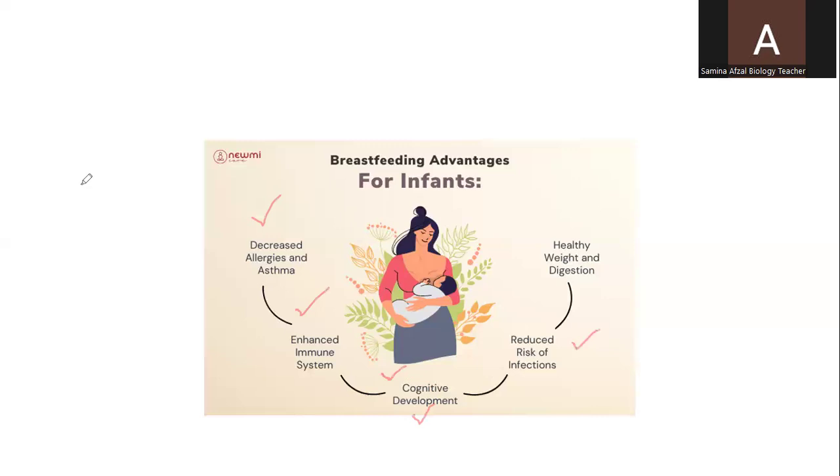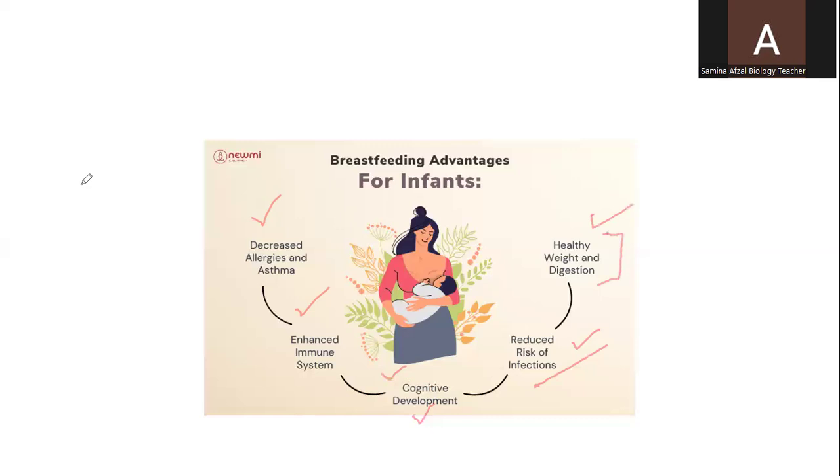Reduced risk of infections: the risk of infection is reduced if the babies are on mother's milk or breastfeeding. Healthy weight and digestion: if they are healthy, their immune system is strong, and their ability to think and learn is increasing, so the body weight and digestion process will also improve.